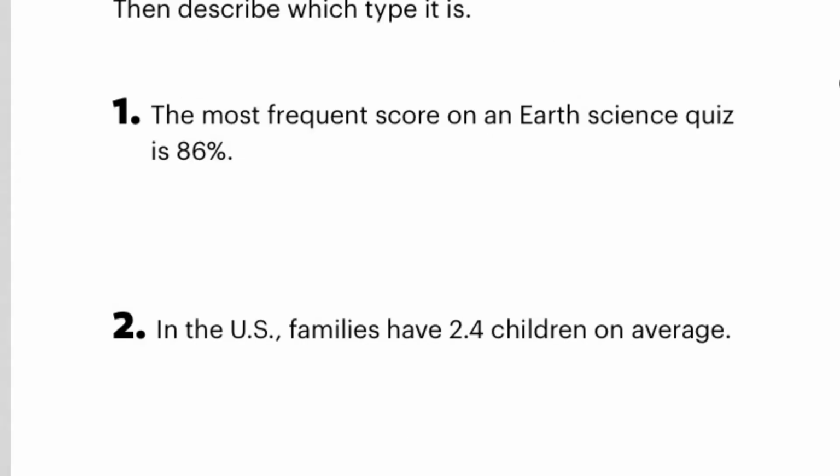Looking at example 1, the most frequent score on an earth science quiz was 86%. Since they're talking about the most frequent, I know that it's the value that I see the most. So we're referring to mode, and mode is a measure of center.